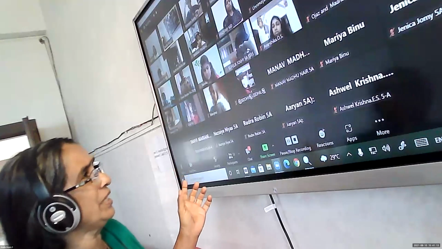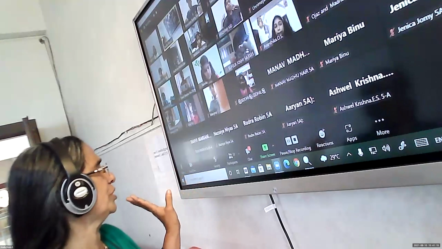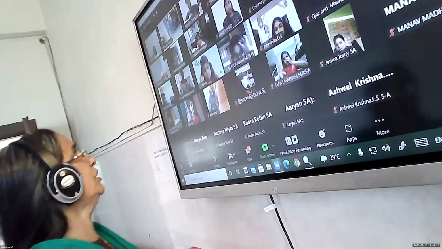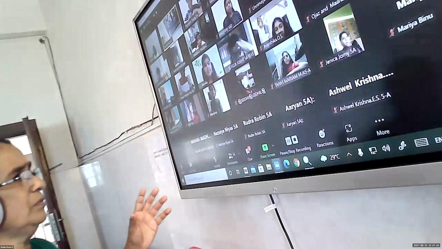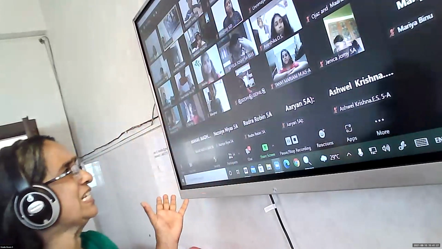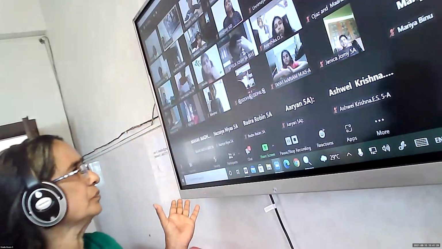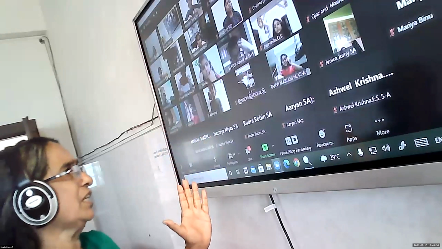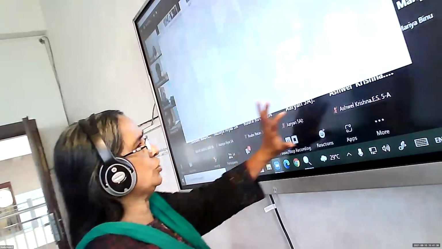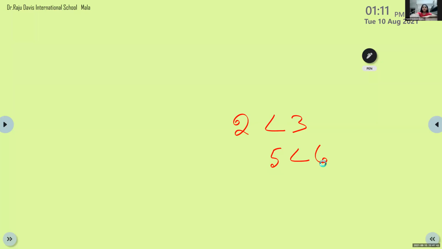Which is the greater number here, Mayuk? Others, please mute. In 2 and 3, which is the greater number? 3. 3 is larger. Then which is lesser here, Tanvi? 2. 2 is lesser. So the mouth will be open towards the larger number. Okay. Mouth will be open towards the larger number. And how will you read it? 5 is less than 6. How will you read it? 5 is less than 6.